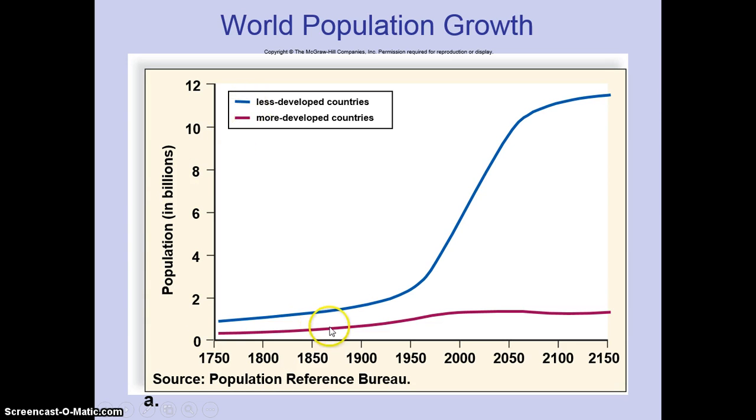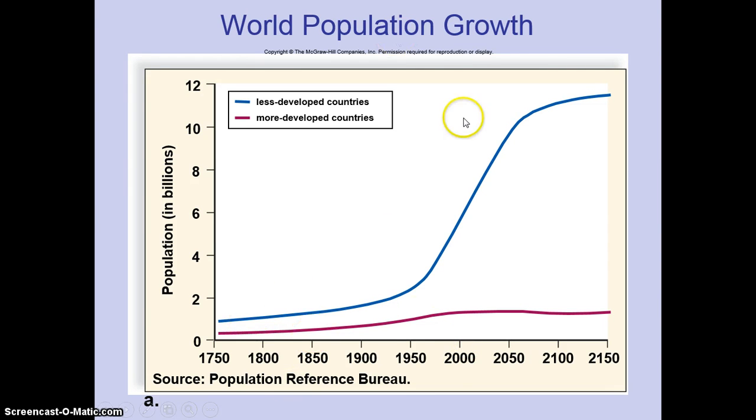The blue is the less developed countries, and the purple are the more developed countries. So we take a look at the information here. It's quite fascinating to me. We're talking about 1750 up to 2150. So we have projected, because we're back in here around 2000, a little over 2000, 2014 right here.